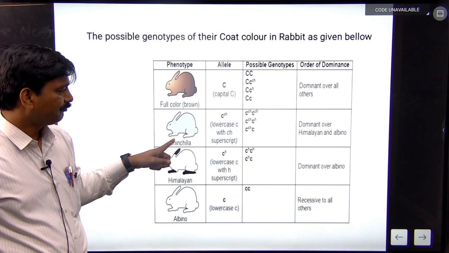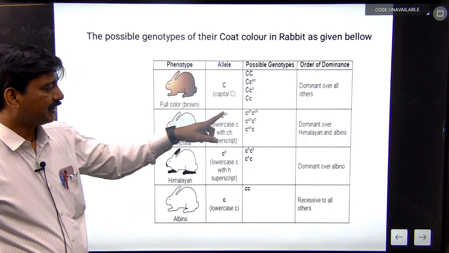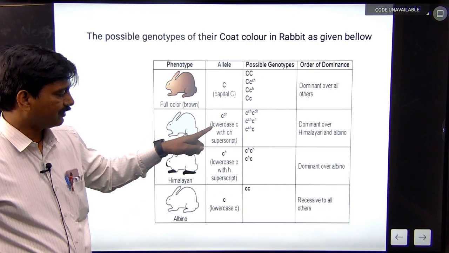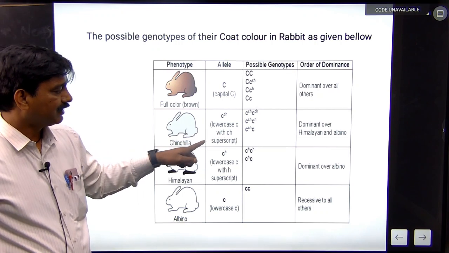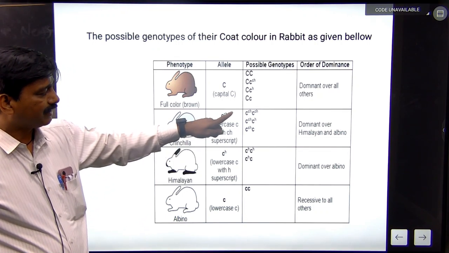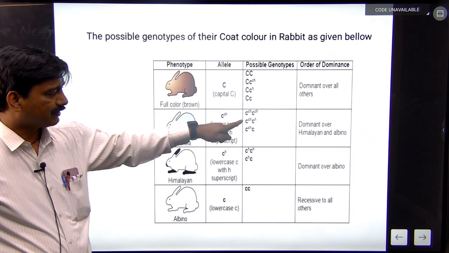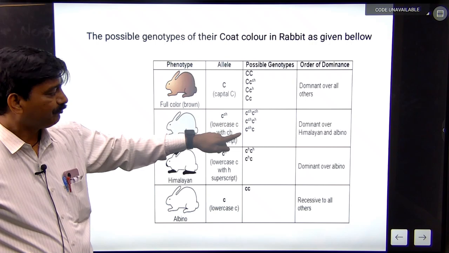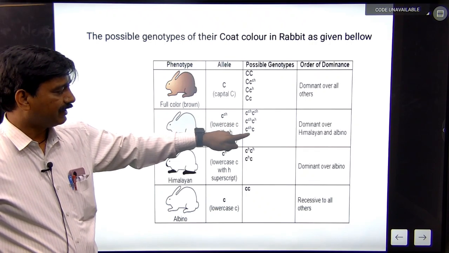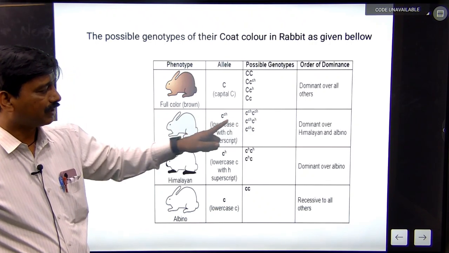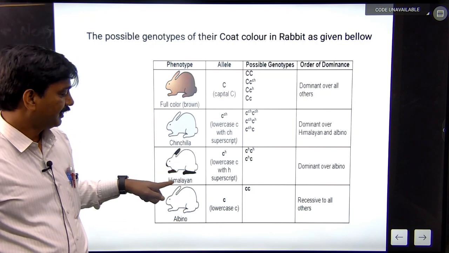And then chinchilla: capital C-ch, these are the lowercase small c with c-ch superscript, capital C-ch capital C-ch, which is homozygous, another heterozygous, and these are dominant over the Himalayan and albino.